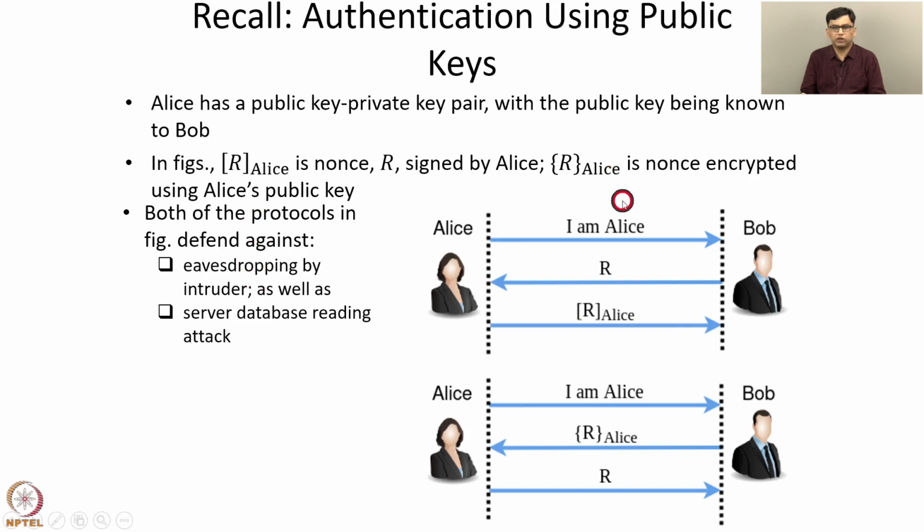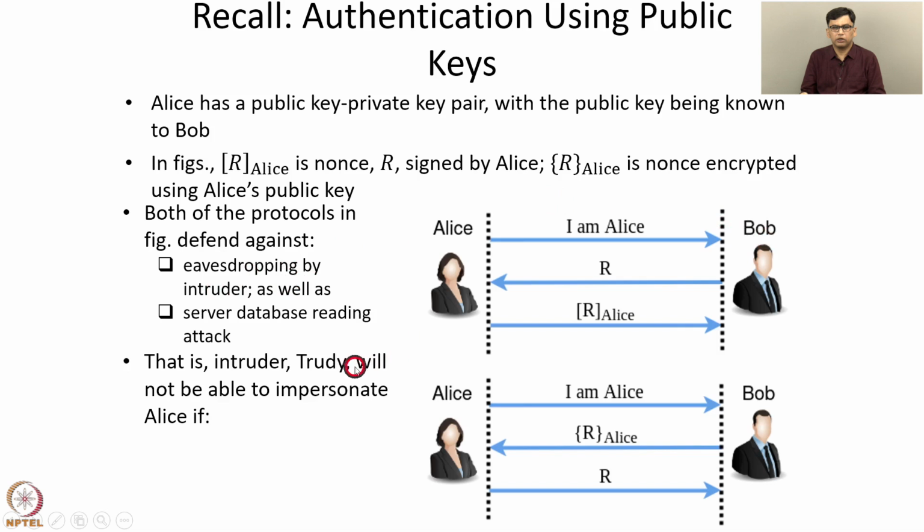That's because no confidential information is sent over the channel, hence these protocols defend against eavesdropping. And also at the server Bob, only Alice's public key is stored. No secret information is stored at the server Bob. So hence they defend against the server database reading attack. In other words, an intruder, Eve, will not be able to impersonate Alice if she eavesdrops on the conversation or reads the database at Bob or both.